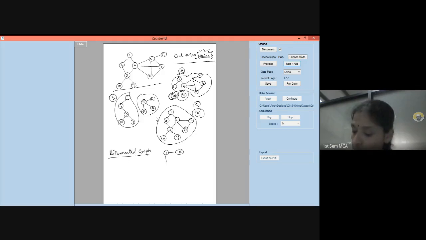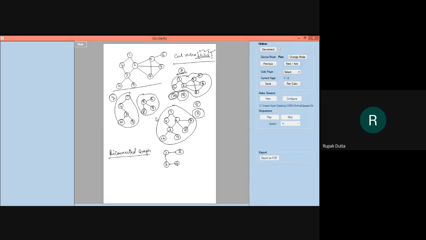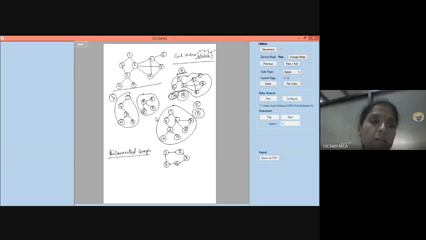Okay. Now, take down this graph. 1, 2, 3. Ma'am, in exams, do you have to draw the graphs after removing the vertex? It is better you draw and show it physically so that the answer becomes very clear. And it will be clear for you also. Just to visualize, you may feel okay, it is a cut vertex, but just to be clear within yourselves also, you can write it and see. It is always better you show the components of the graph once you remove that particular vertex. Am I clear? Yes, ma'am.